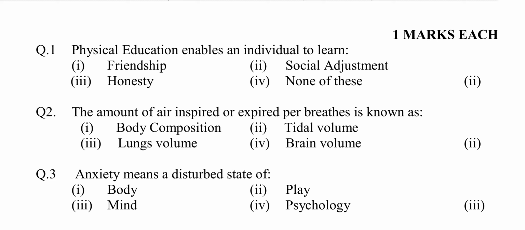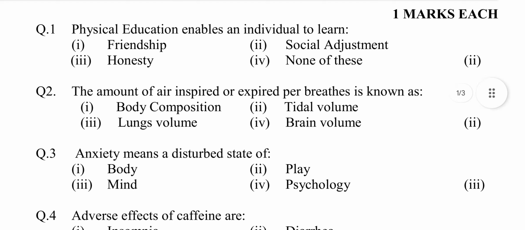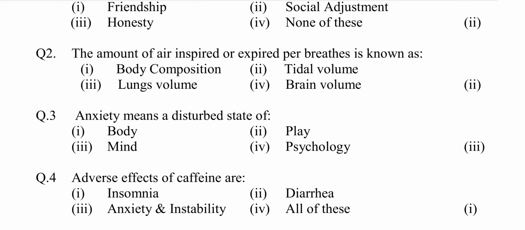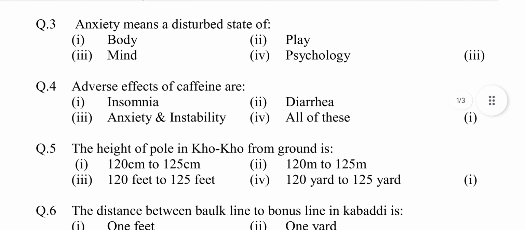Question number 2, the amount of air inspired or expired per breath is known as. Option first, body composition. Second, tidal volume. Third, lungs volume. Fourth, brain volume. Answer is option second, tidal volume. Question number 3, anxiety means a disturbed state of. Option first, body. Second, play. Third, mind. Fourth, psychology. Answer is option third, mind.